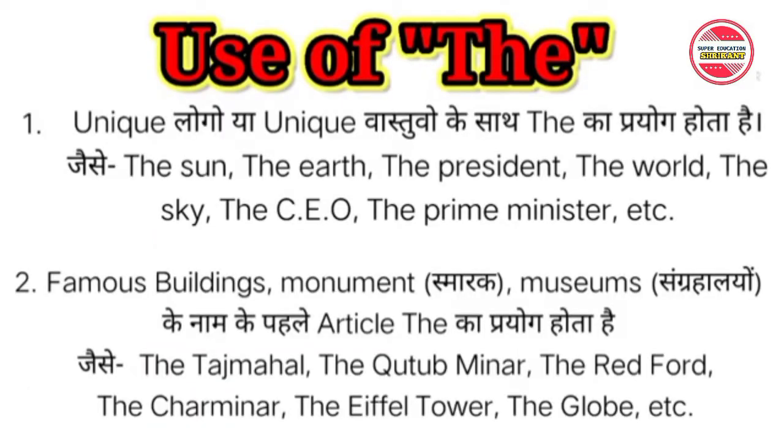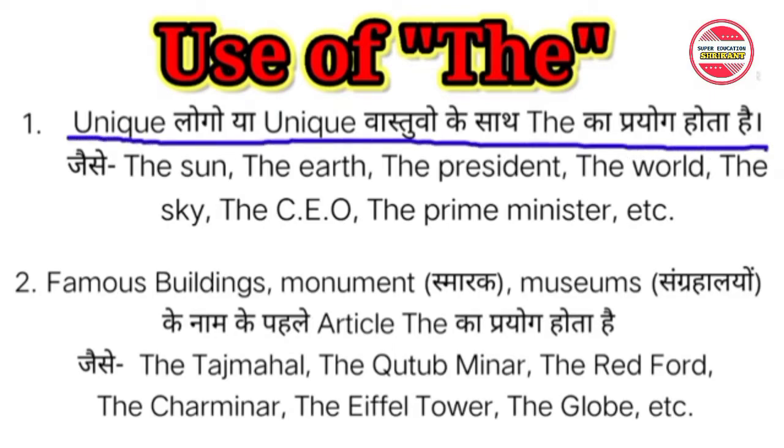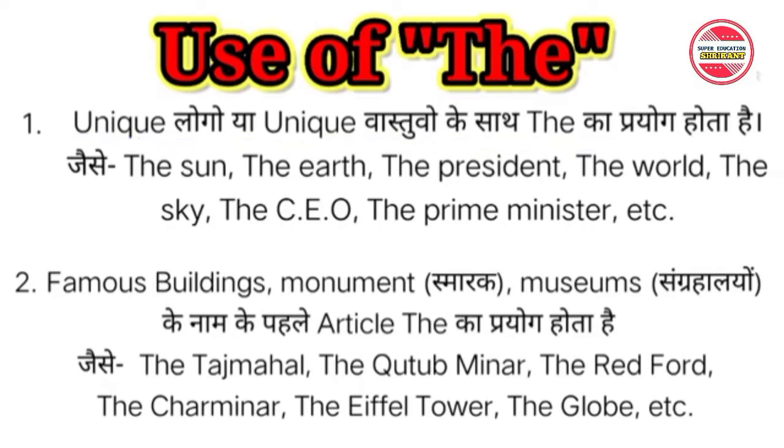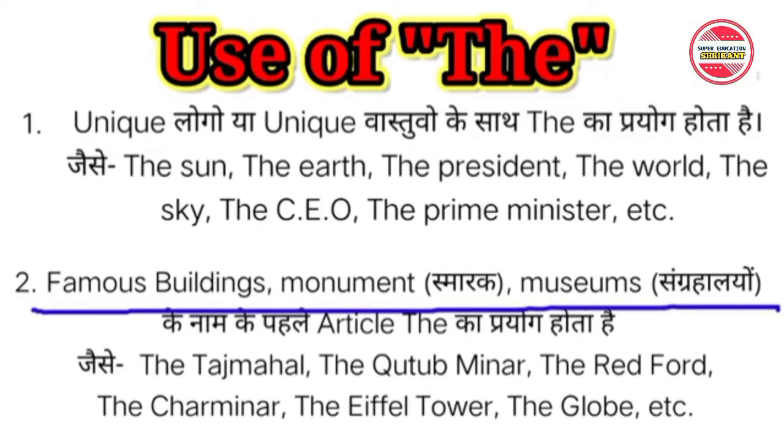Now is the time to know about the article "the". I have a few points from which we will find out where to put "the". The first point: "the" is used with unique people and unique things. For example, the sun, the earth, the president, the sky, and the CEO, etc. The second point: "the" is used with famous buildings, monuments, and museums.